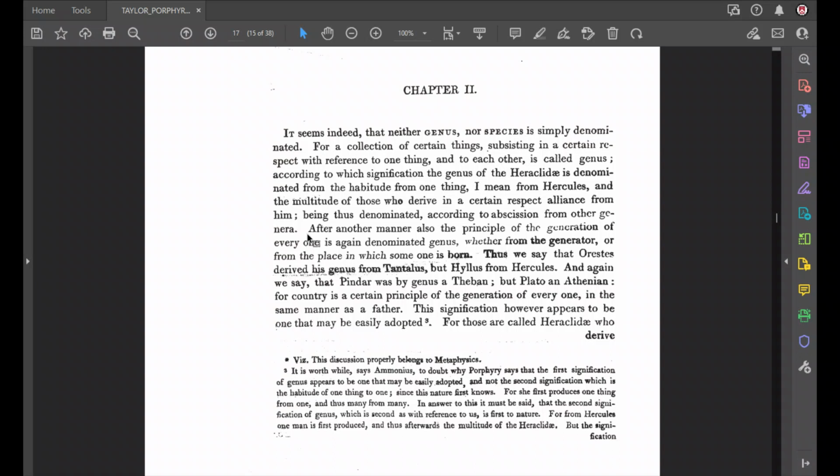What in the world does that mean? We have another confusing definition, right? The second meaning of genus, he says, after another manner, in another way, the principle of generation of everyone is again denominated genus. Whether from the generator, that is the one who generates, or from the place in which someone is born.